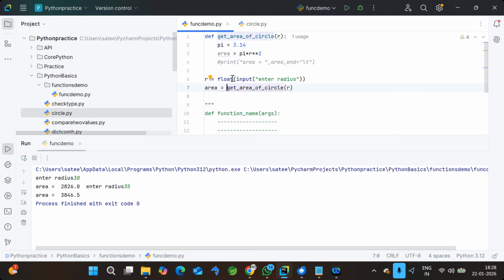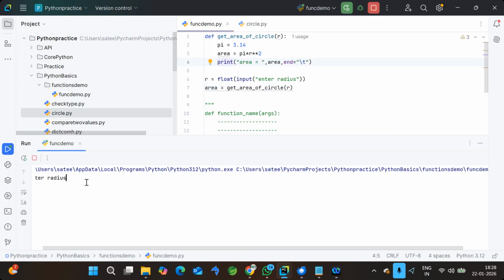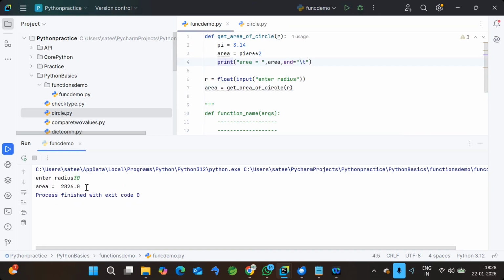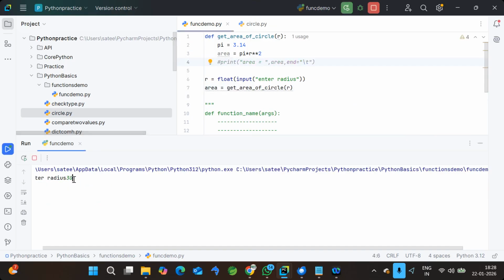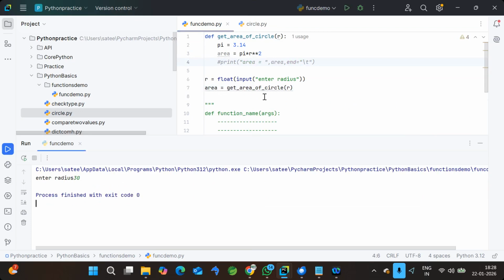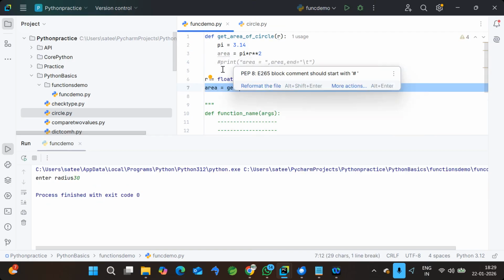Now in this case, if I'm using print, yes, it will print the output. I will execute. You see, it will print, enter the radius, 30. Area equal to, got it, right? It prints the output. But the problem here is we are not capturing this value. So now let's assume that I'm hiding the print here. And now if I run it, it will not print, because we executed a function. It calculated the area, but we didn't print it and we didn't return it.